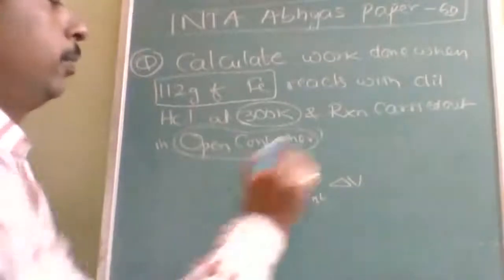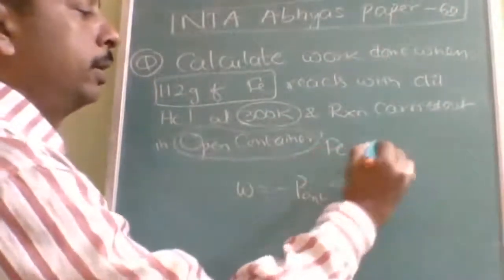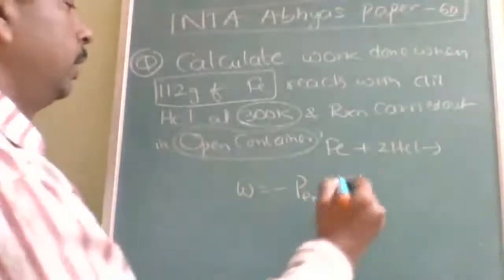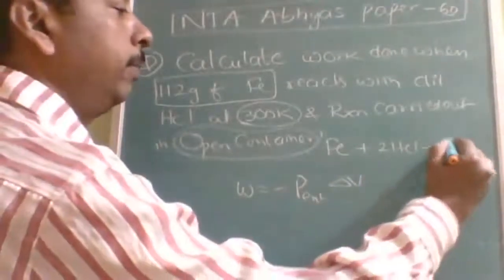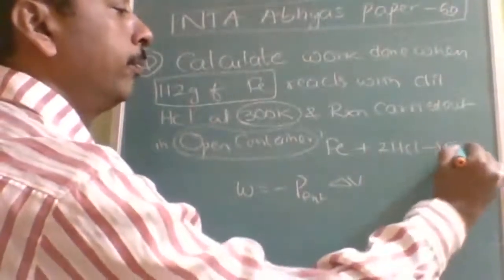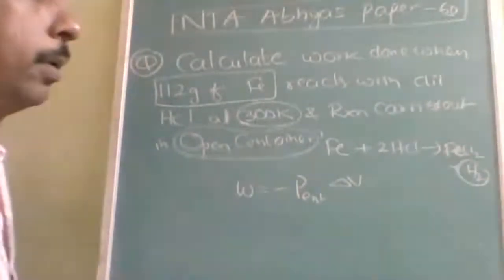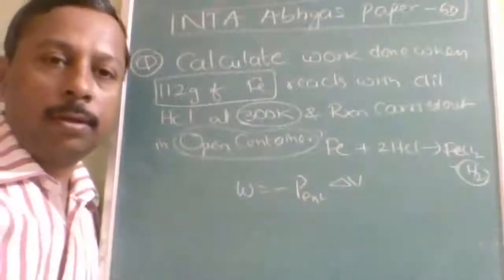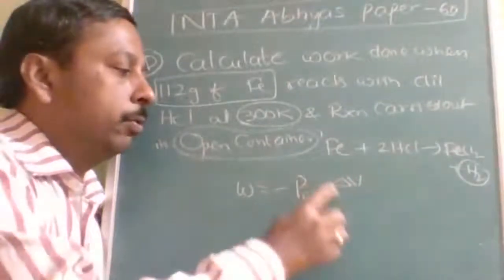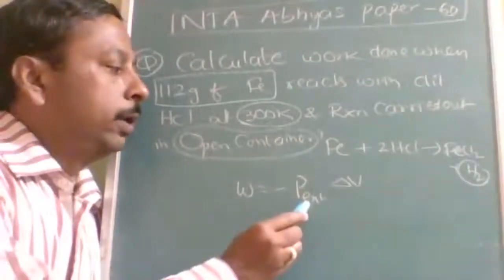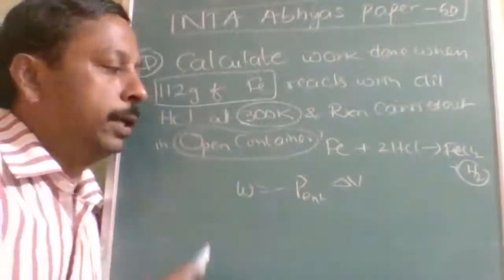So here before the reaction, Fe is in solid state, 2HCl will be in the liquid state. Then after that product will be FeCl2, okay, plus H2. So this is the gaseous product which is going to be utilized in the volume. Okay. So P external, how much will you write? 1. Why? Because open container.